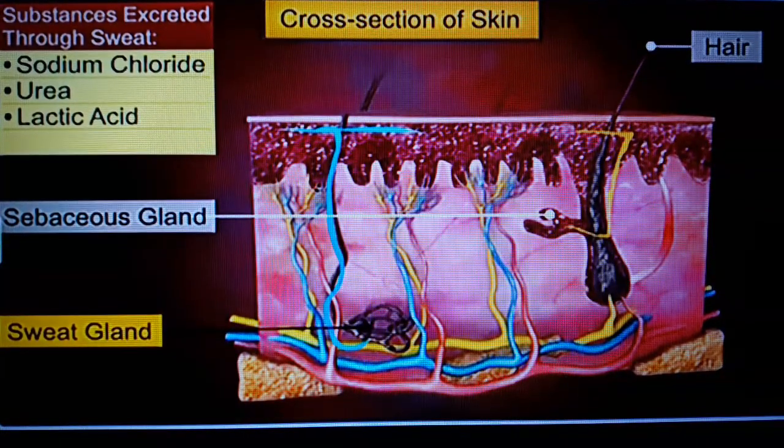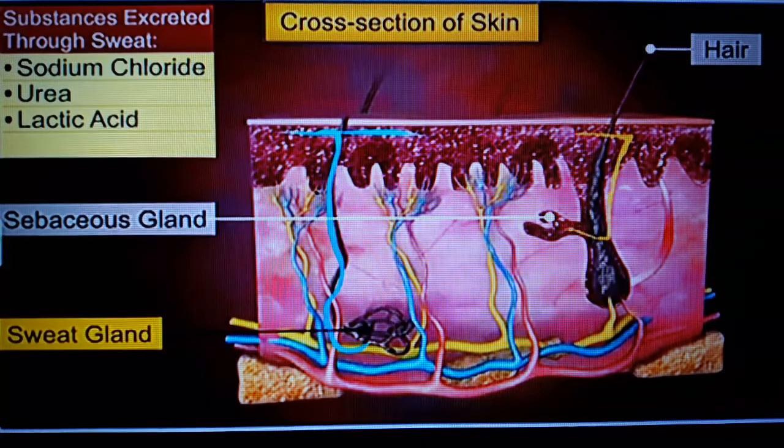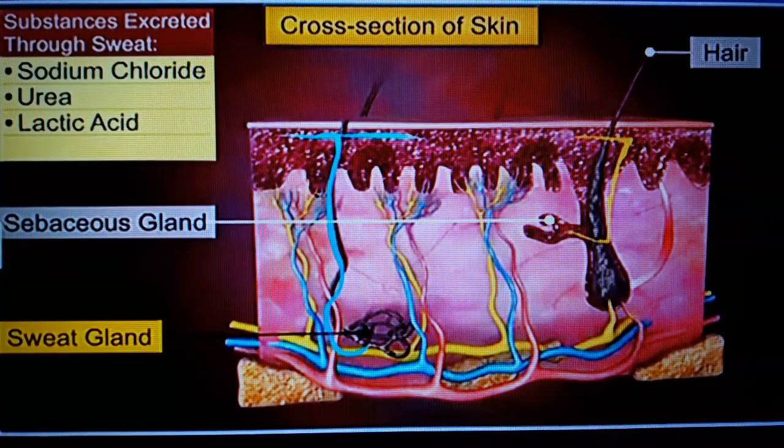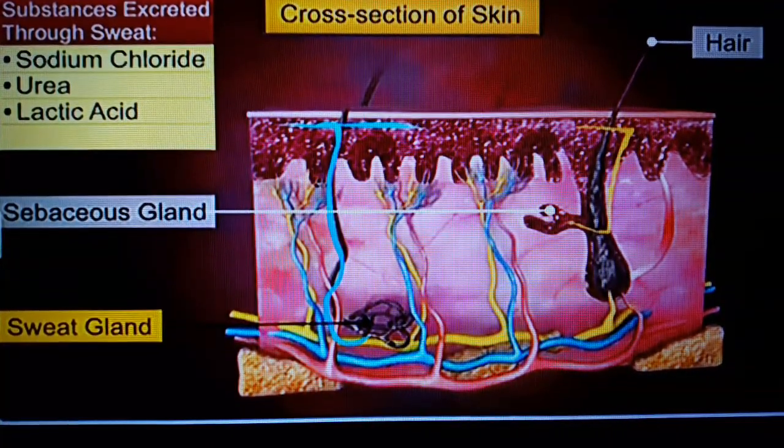Sweat glands remove water containing dissolved salts like sodium chloride, lactic acid, urea, amino acids, and glucose from the bloodstream. The sweat flows out from the duct on the surface of the skin. Moreover, sweat also helps to cool our body surface.